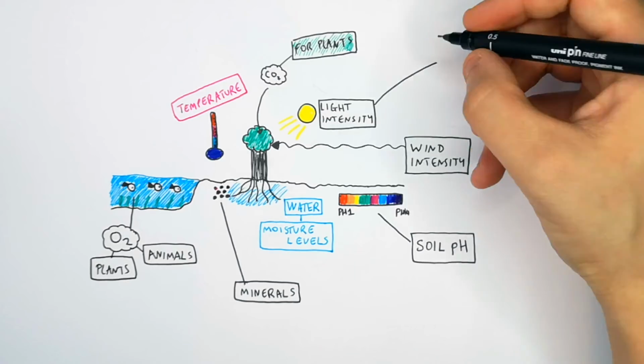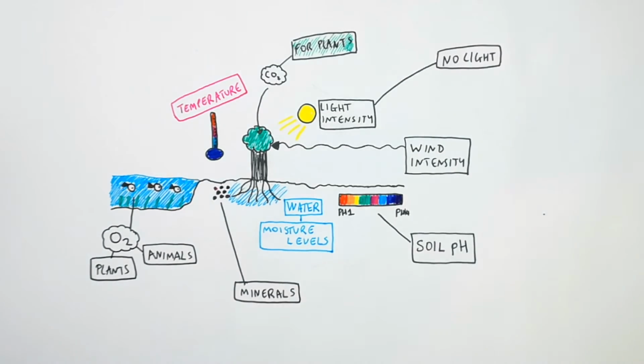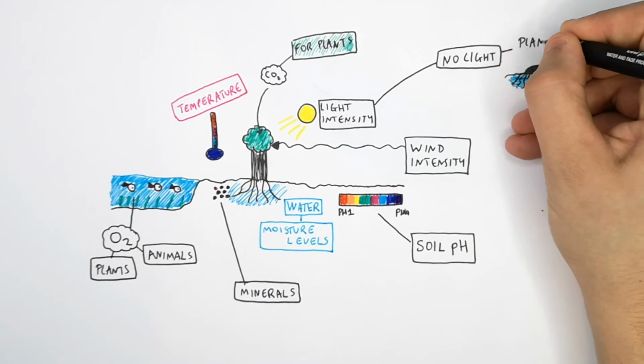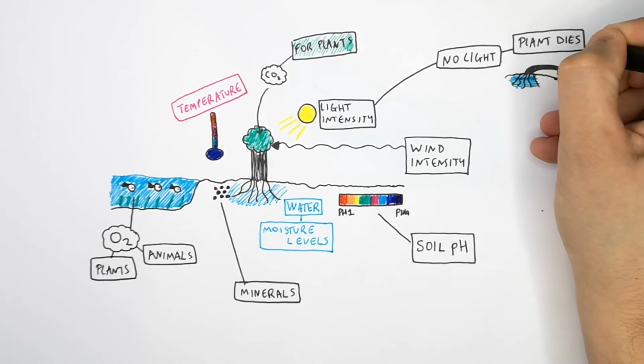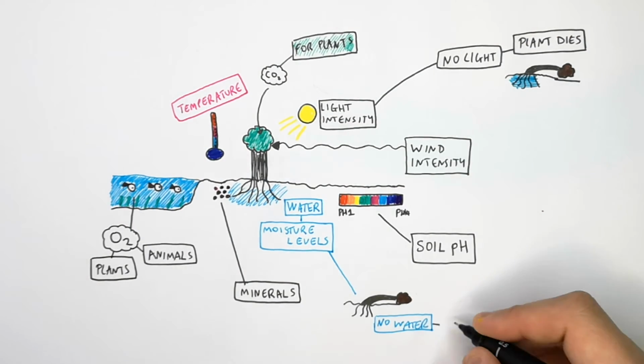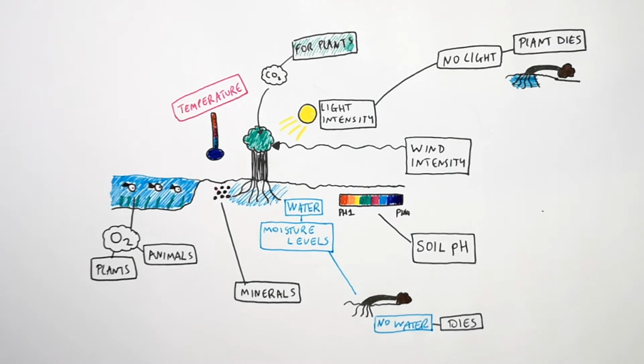If there is no light or not enough light, the plant cannot photosynthesize, so it can die or not grow enough. If a living organism gets no water, it will die. If it's a plant, it is because it cannot photosynthesize, but an animal needs water to survive also.